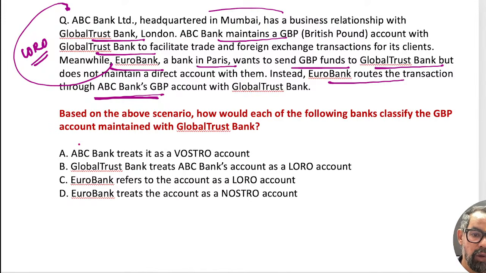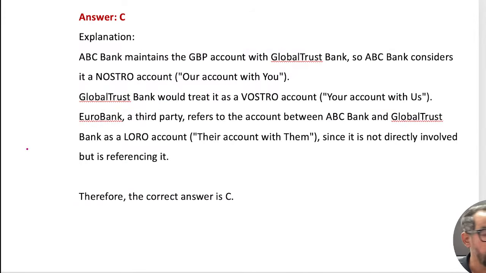So what do you suggest, guys? Option C. Yes, very good, Vivek Sir has understood. So Eurobank refers to this account as a Loro account with ABC. So option C will be the right answer for this particular one. Got it? 207. Now, next one guys, next question on your screen.